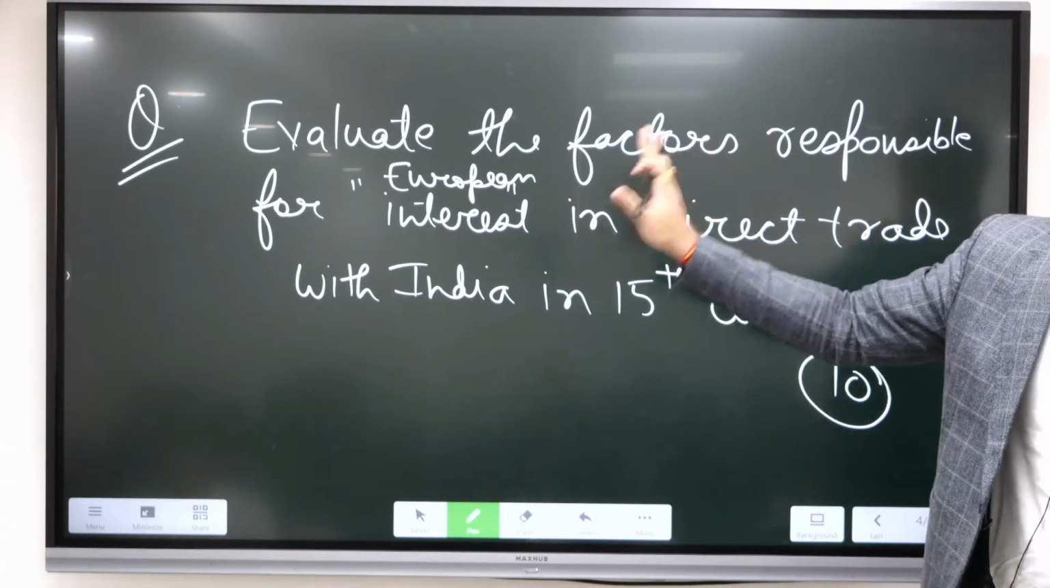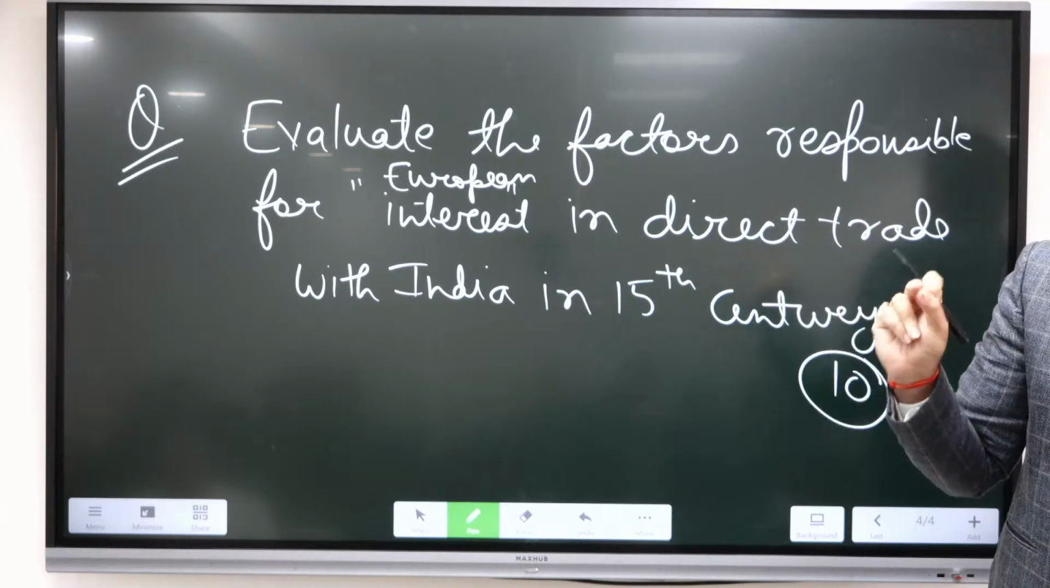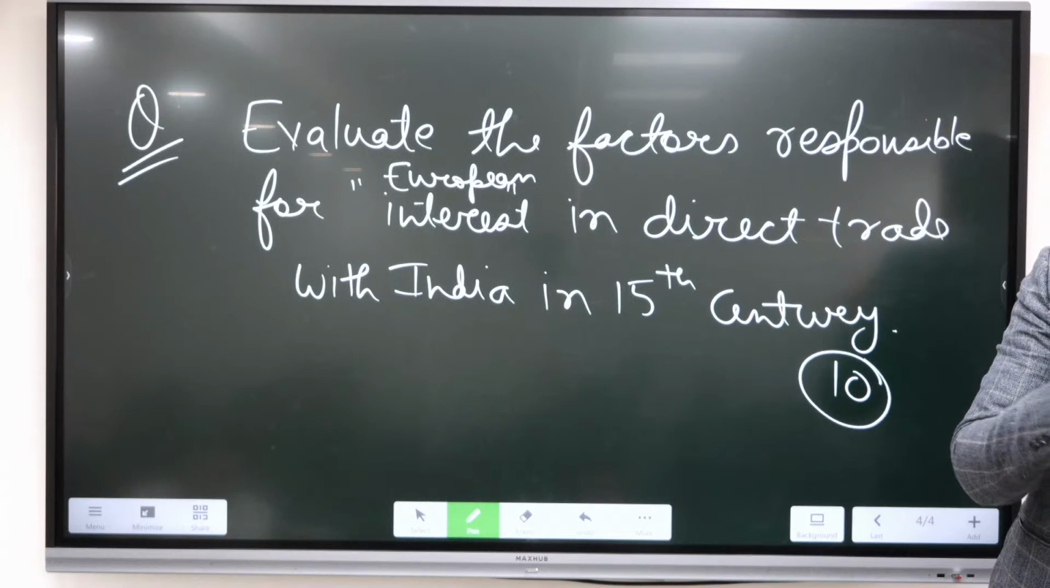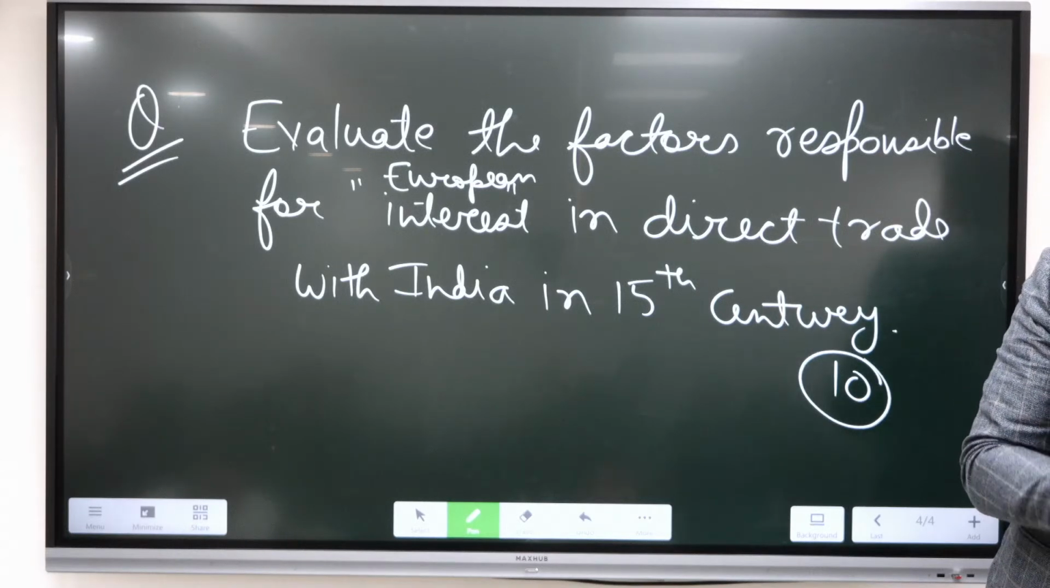The question में जो key term है that is evaluate. Evaluate means you have to assign a priority. Which factor was more important than the others? थोड़ा सा सोच के समझ के इसको आंसर लिखना.